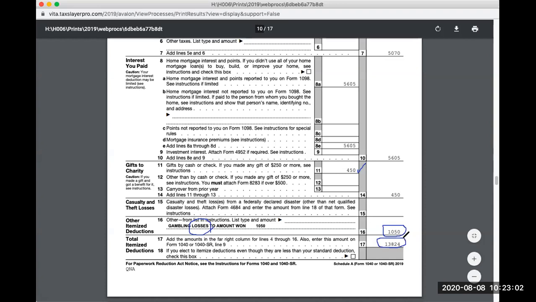All right, so that's how we calculate the 13,824. So this is how you check your work and make sure everything you inputted is populated onto the return correctly. So remember, it's not what you input. It's the forms that are transmitted to the IRS or the tax agencies. So you have to see the final product, make sure that everything on there is correct.